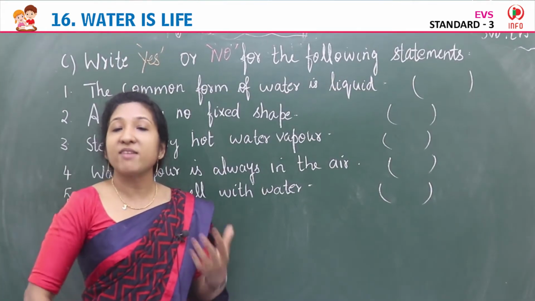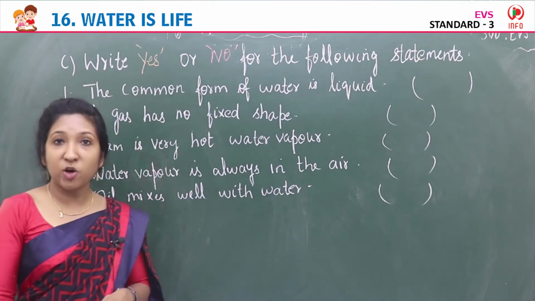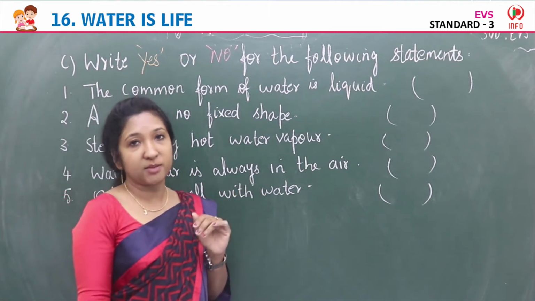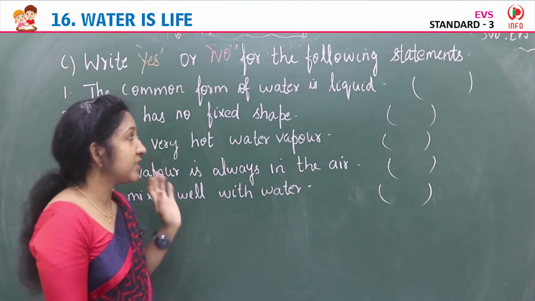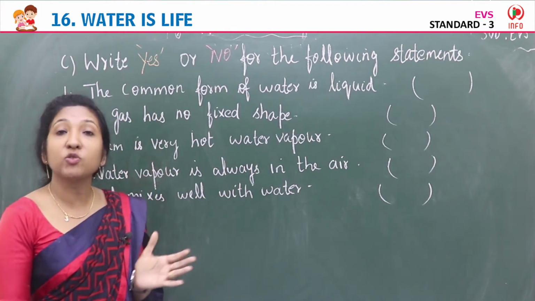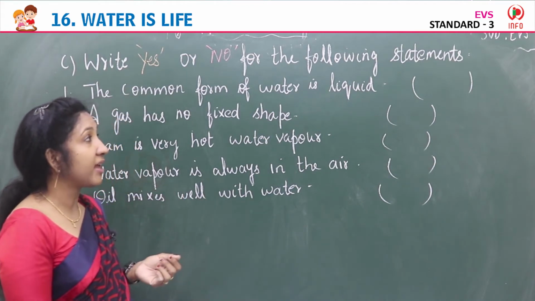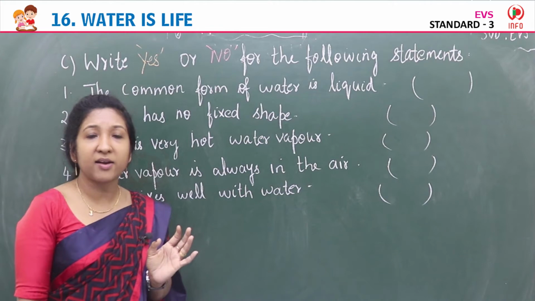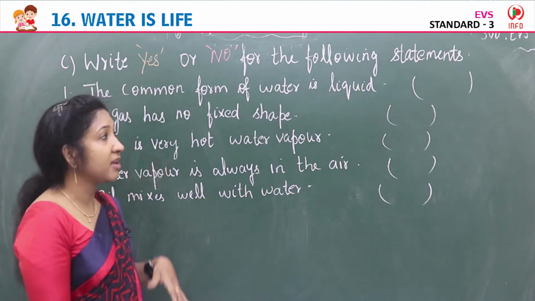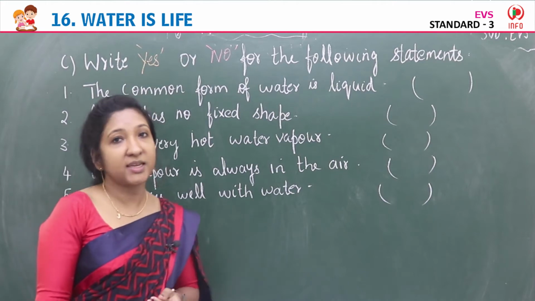Yes, children. So our next exercise is exercise C. Write yes or no for the following statements. Given a few statements, check whether they are correct or not, true or false. If the statement is true, then you can write yes in the brackets. If the statement is not correct, if it is a wrong statement, then write no in the brackets. So let us see the first statement.